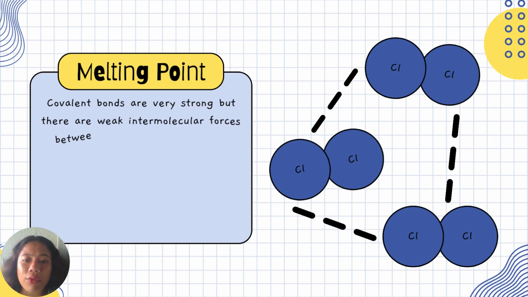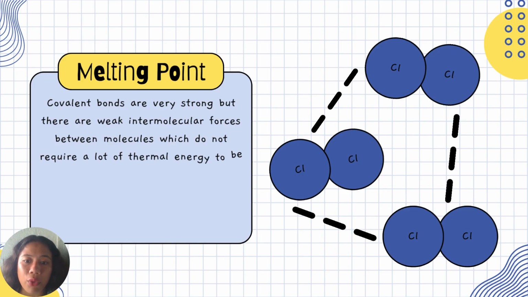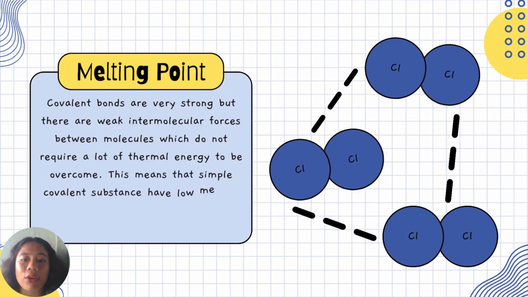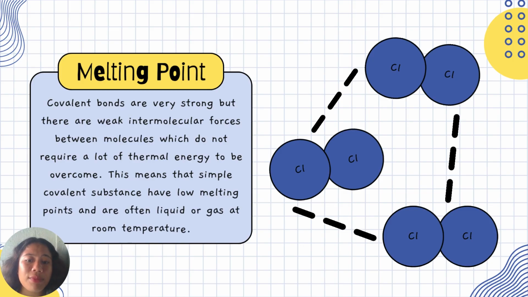So now let's tackle its melting point. Covalent bonds are very strong, but there are weak intermolecular forces between molecules, which do not require a lot of thermal energy to be overcome. So this means that simple covalent substances have low melting points and are often liquid or gas at room temperature. Okay, always remember they do not have a high melting point.